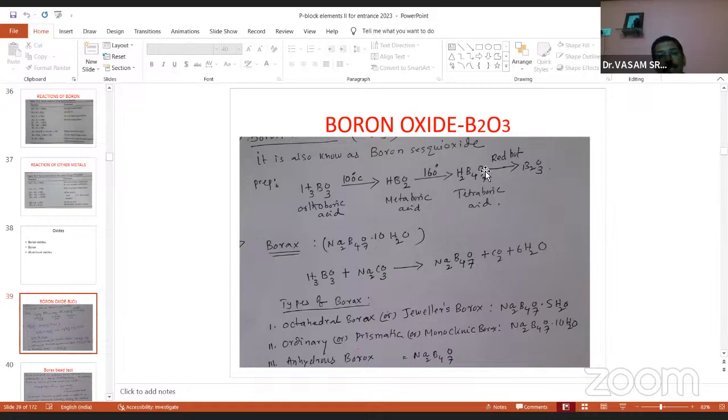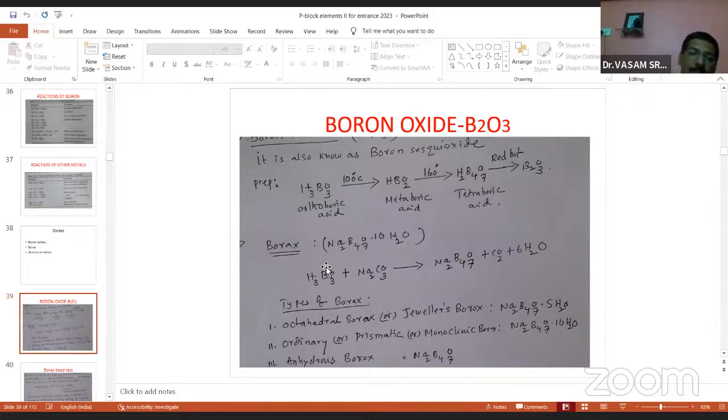In this reaction, what are the intermediates? They ask this as a question. If you heat orthoboric acid strongly, you are getting boron trioxide. But the intermediate compounds are two. One is metaboric acid, the second one is tetraboric acid. Remember both of these. So starting, ending, important along with the middle one. So the intermediate compounds we also expect. So the metaboric acid formula and tetraboric acid formula are important. So when boric acid is heated, along with the final compound B2O3 we also get metaboric acid and tetraboric acid. This is also important. So this is the preparation of B2O3.